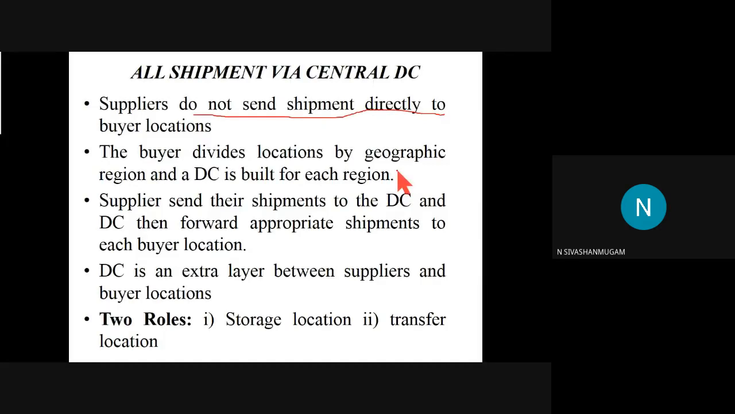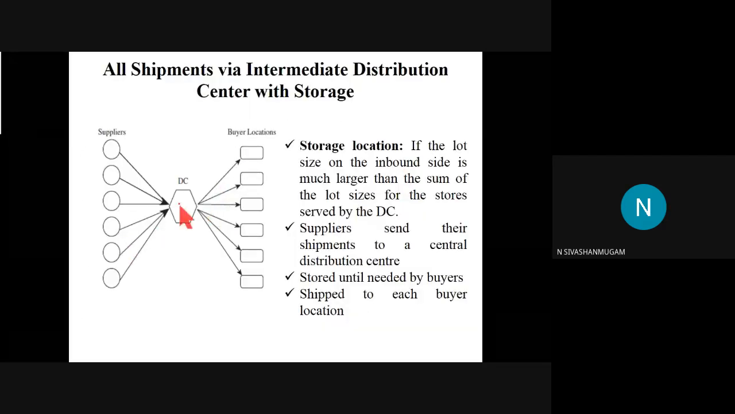All the goods will be collected in the DC, that is the distribution center. Then from the distribution center, the goods will be distributed to the buyers. It's a model. So all the goods will be shipped from the supplier location to the distribution center. A distribution center is a common one which will be used for different suppliers and also different buyers. Then from the distribution center, it will be distributed to the different types of buyers.